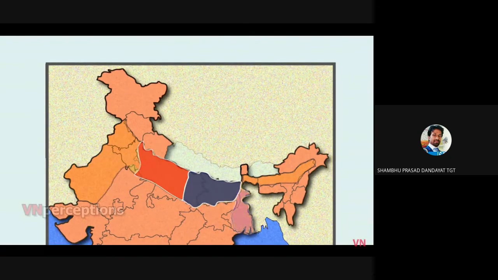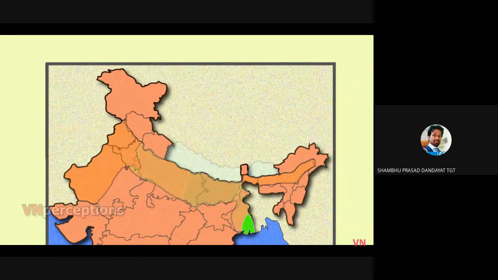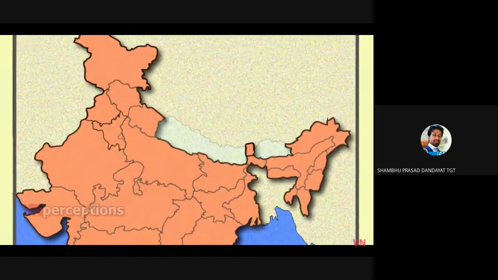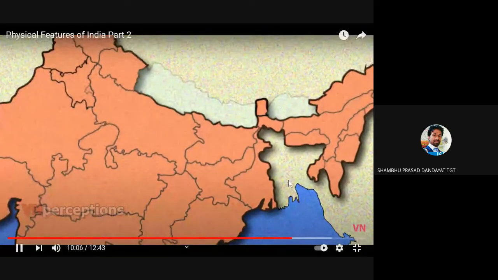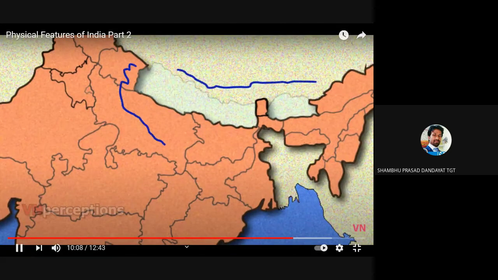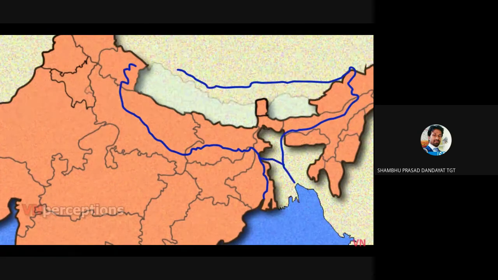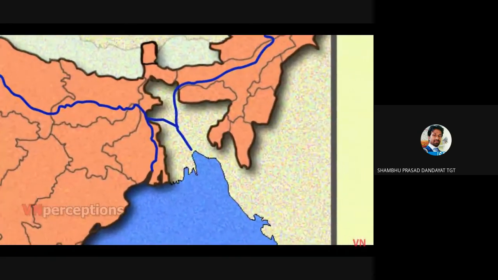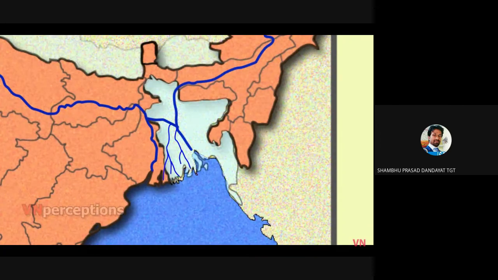The lower Ganga plain is located in West Bengal. The next comes the delta region. First of all, let us understand what is a delta. Whenever we take up a river, in the final stage, that is at the mouth of the river, it divides into different distributaries or channels. The triangular shaped land between the distributaries is called a delta.